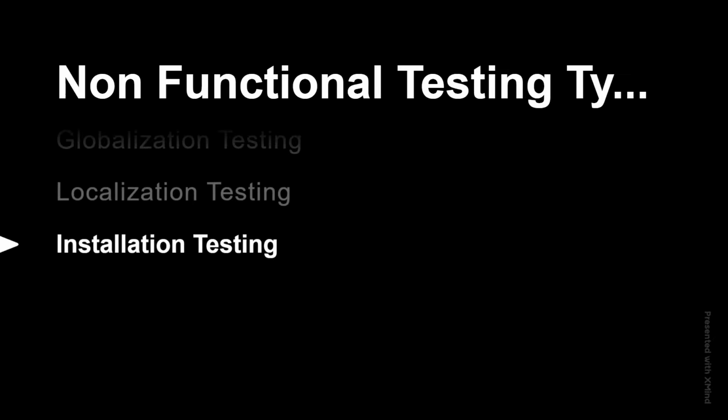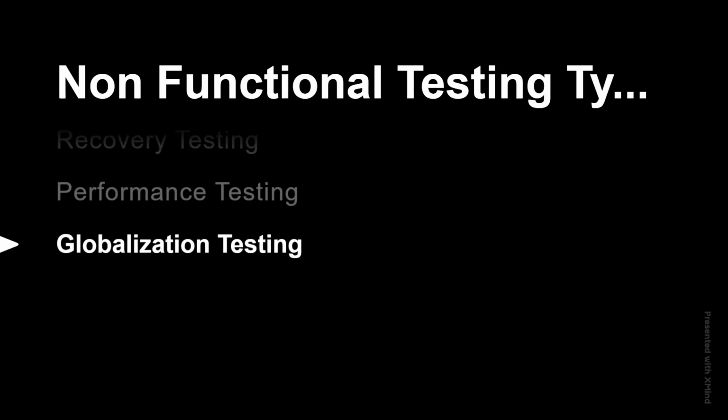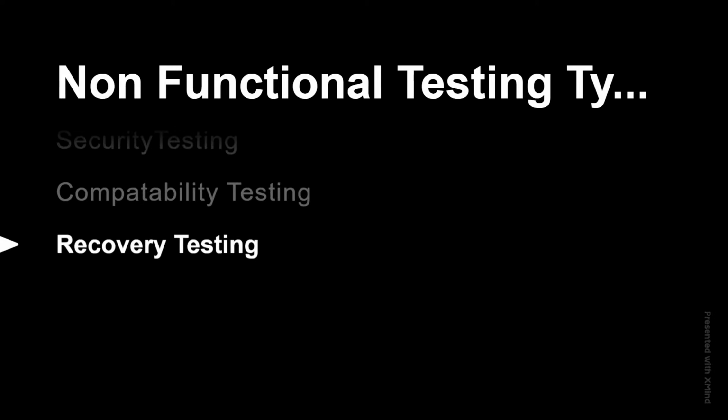The reverse is uninstallation testing. It is a process of checking whether we are able to uninstall the product successfully or not as per the guidelines provided by the Java community to uninstall that particular product from my laptop. So that is about uninstallation testing. These are all the different non-functional testing types, and the remaining all come under functional testing types.